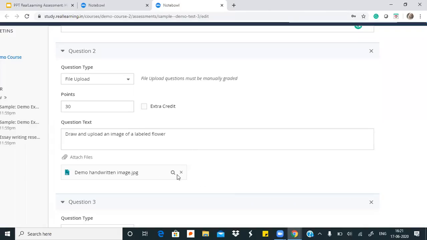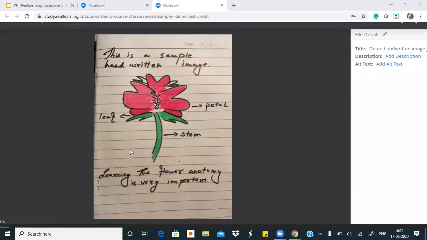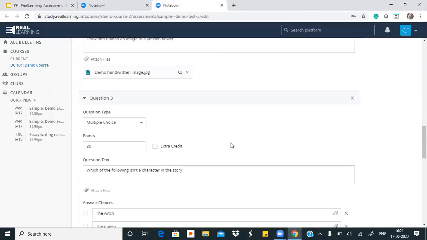I just open up an image I have attached here. As a teacher for this question, I also wanted to attach a handwritten image. So as you can see, for the question also the teacher can put a handwritten image. If there is something that they might not be able to source an image of from Google, or they don't have a document, they can simply make a handwritten question and then upload it in their question box. So students will be able to see it. I'll just zoom out and then cancel this. We'll move on to our other questions.